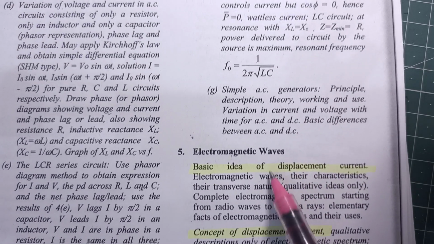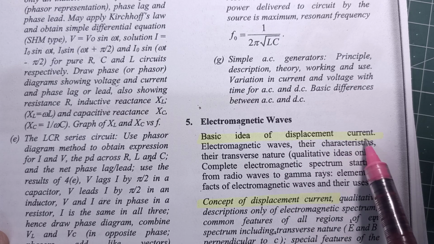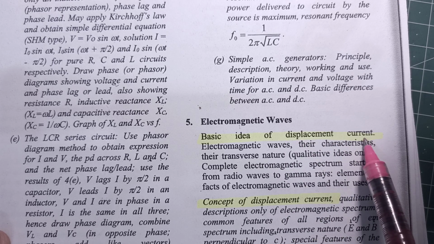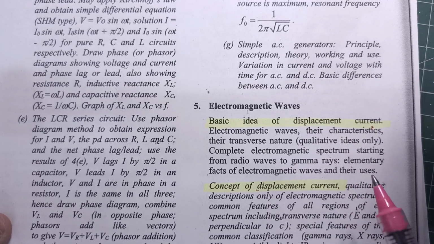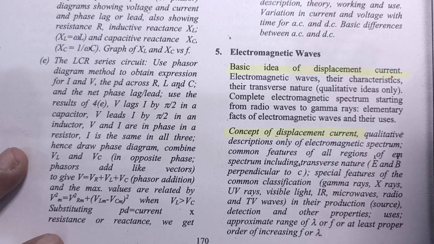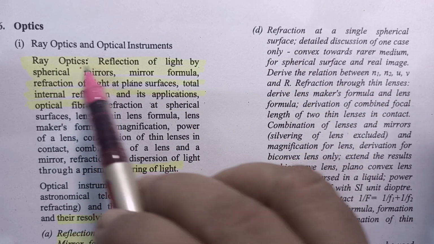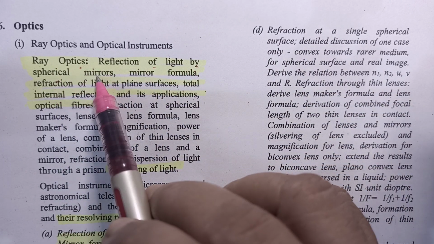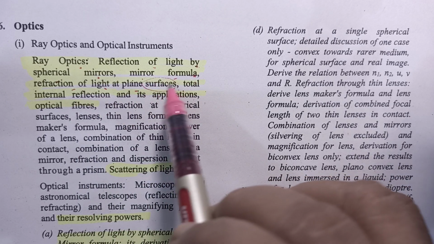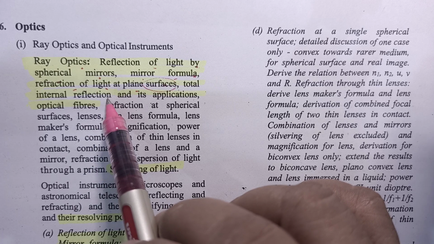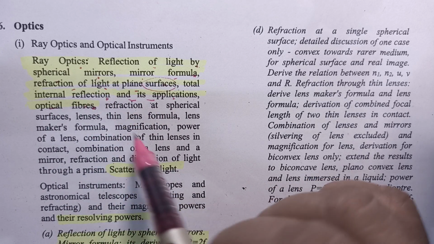Then change comes in electromagnetic waves. Displacement current is not in the syllabus. Here also, the concept of displacement current is removed. Rest everything is as it is. Now in optics, ray optics, reflection of light by spherical mirrors, mirror formula, refraction of light at plane surfaces, total internal reflection and its application, optical fiber, this part is not in the syllabus.